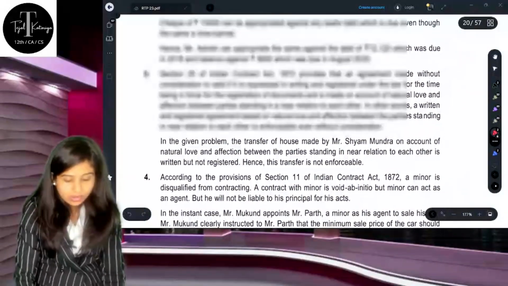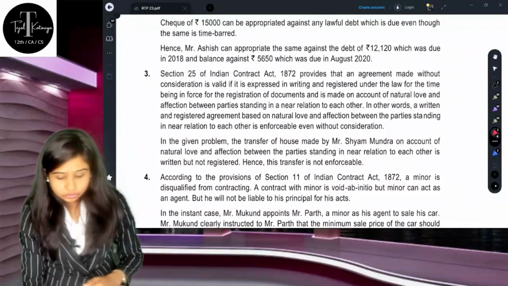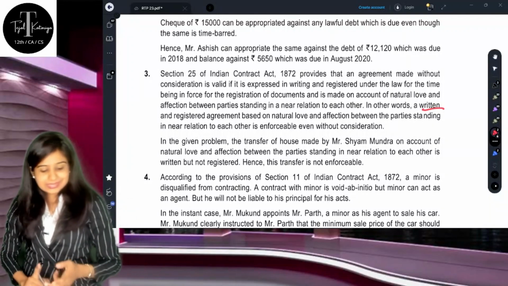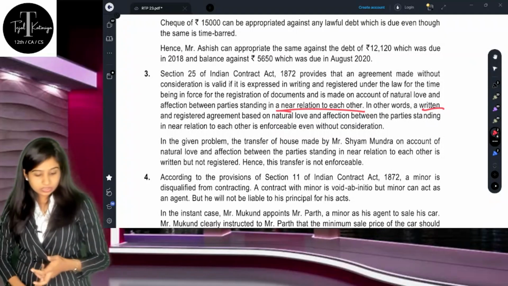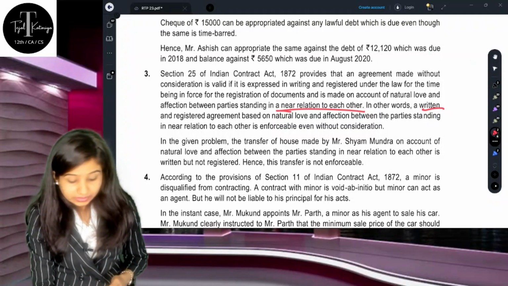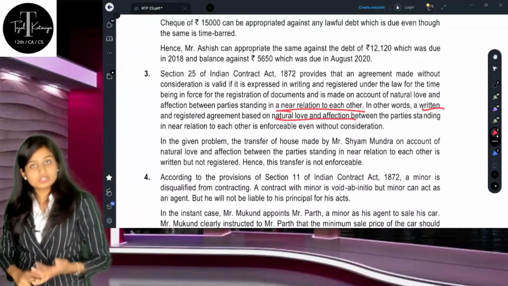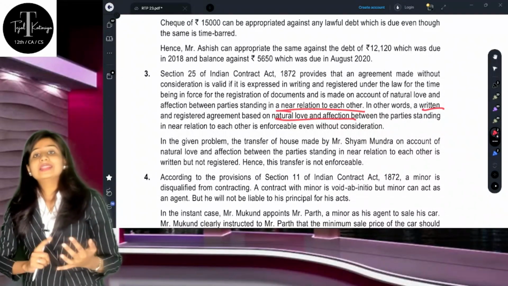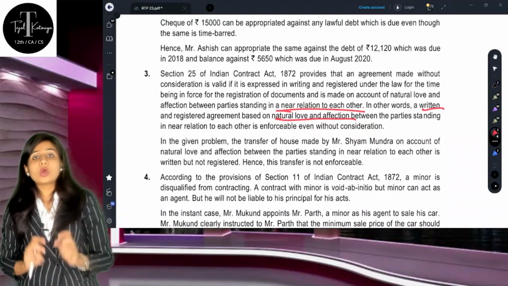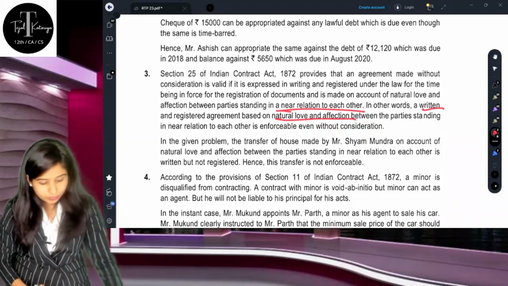Which are the 4? First of all, there should be a written document. The second is that the parties should be in near relation to each other. The third is that there should be natural love and affection. And the fourth is that the gift should be in written and properly registered document, correct?